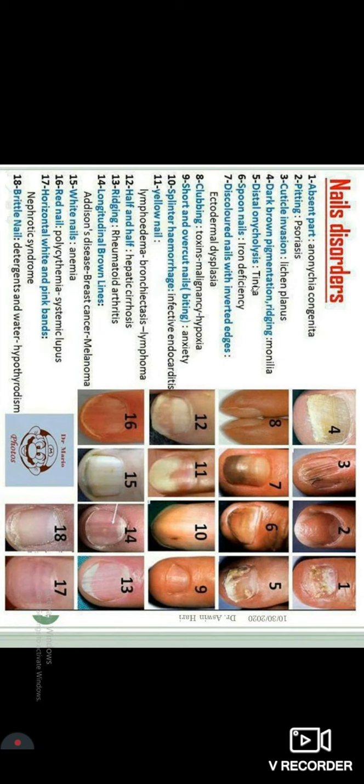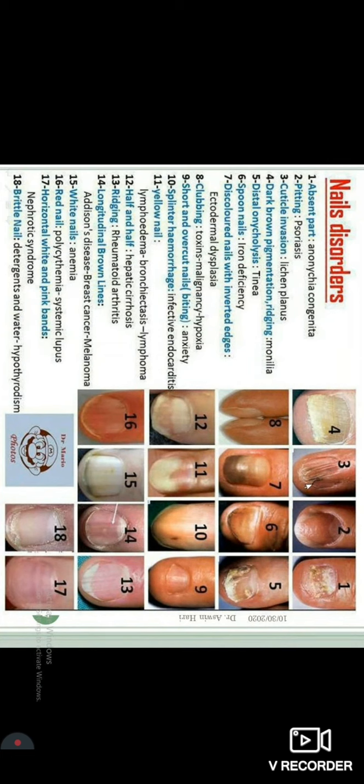The onycholysis, that is tinea, that is an infestation of the skin, in which you will have these lateral growths. That's usually because of fungal infection. And the cuticle invasion in lichen planus, very much important. This is the cuticle invasion. Very much depressed horizontal lines. If you see them, that is a lichenoid appearance in the nail pattern. Other than this, normal vertical lines are normal in old age.